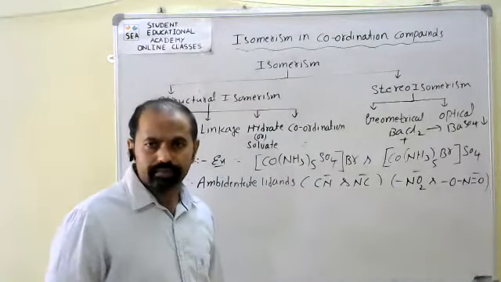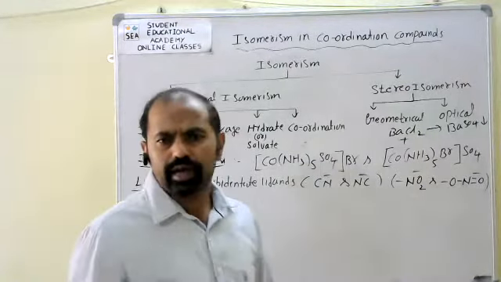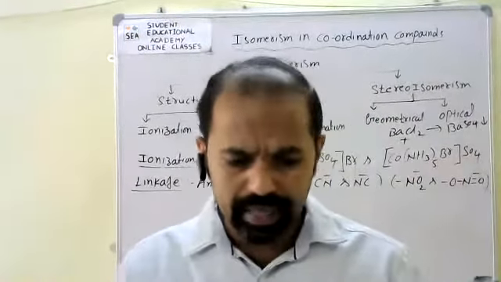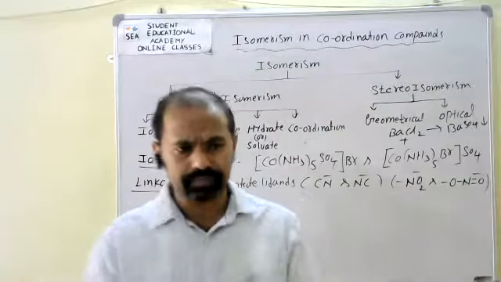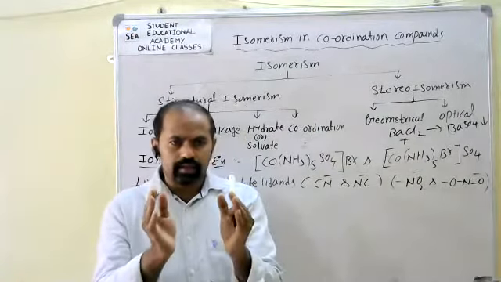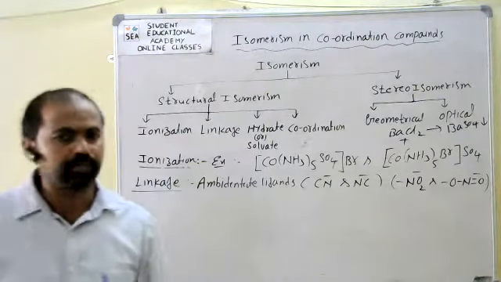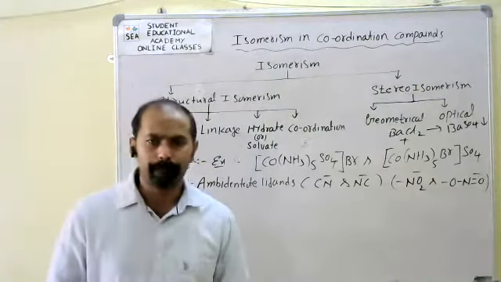So here, everything is the same, the chemical formula, but there is a difference in the attachment of the ligand to the central metal. For example, I have taken the nitro group.